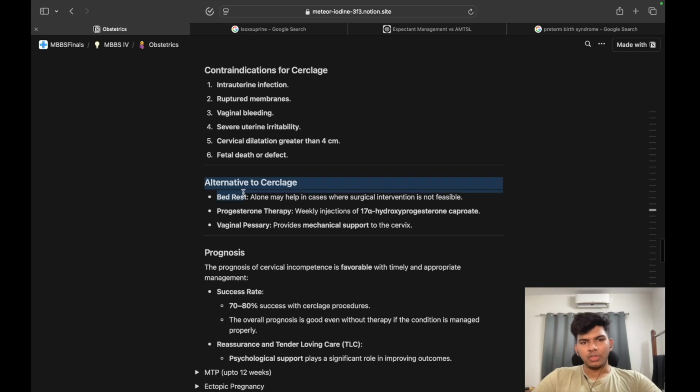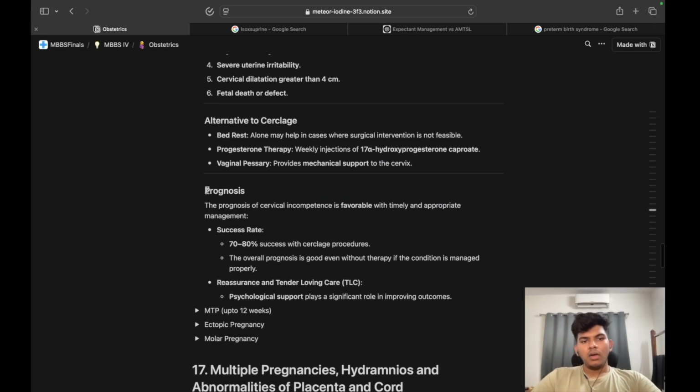Next, coming to alternatives to cerclage: bed rest, progesterone therapy, pessary. So, this was this one, right? Conservative. Same thing, conservative. Prognosis: it is favorable and timely if appropriate management is done. Success rate is almost 80% with cerclage procedures. The overall prognosis is good even without therapy if the condition is managed properly. Reassurance and TLC, tender loving care, and psychological support play a significant role in improving outcomes.